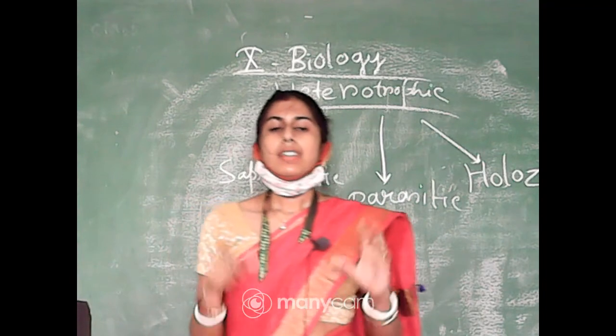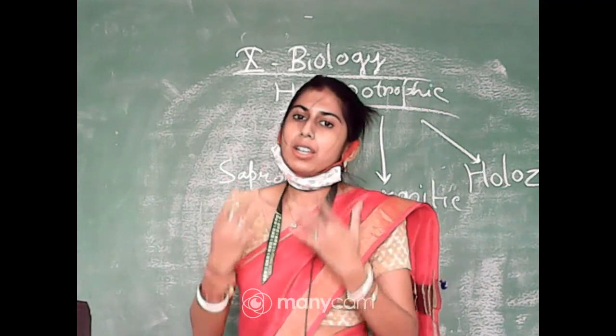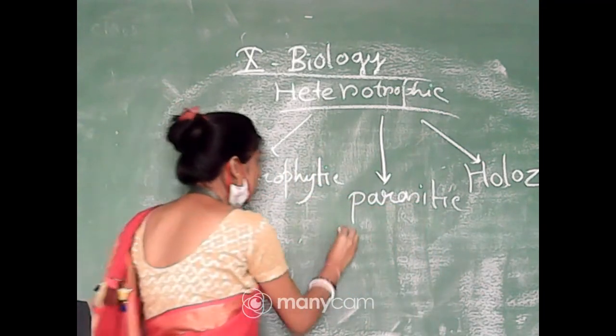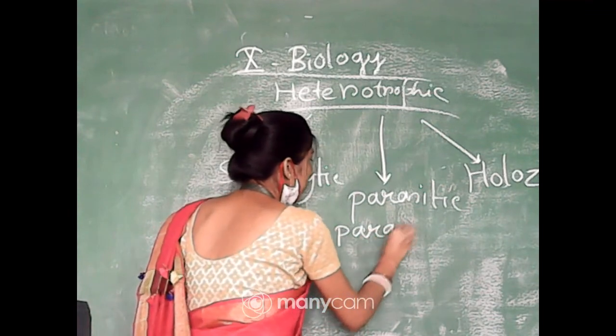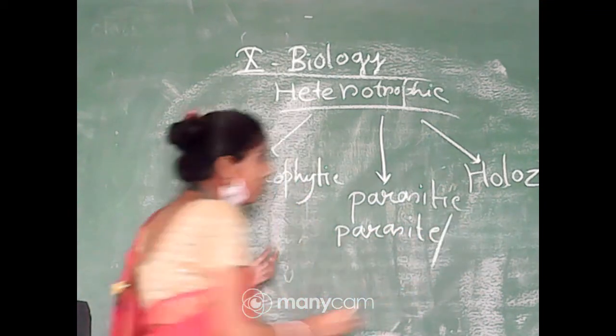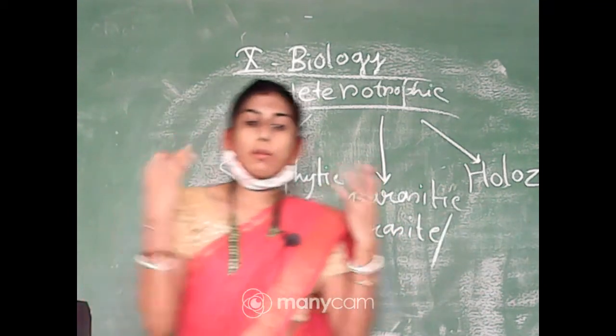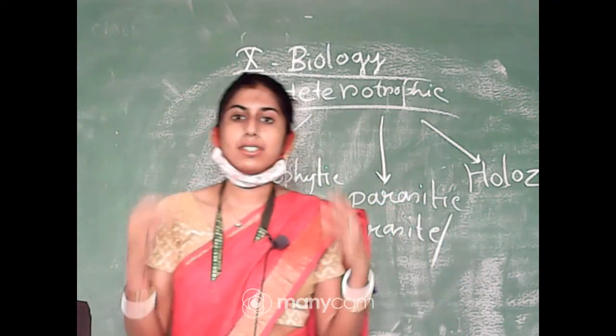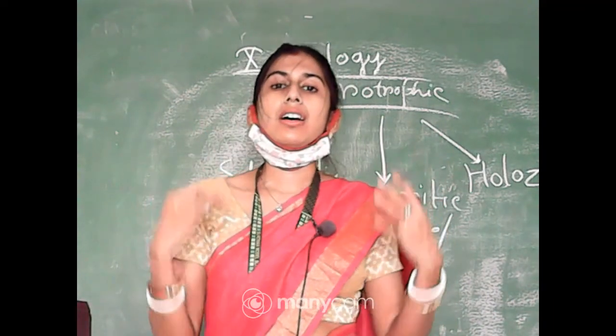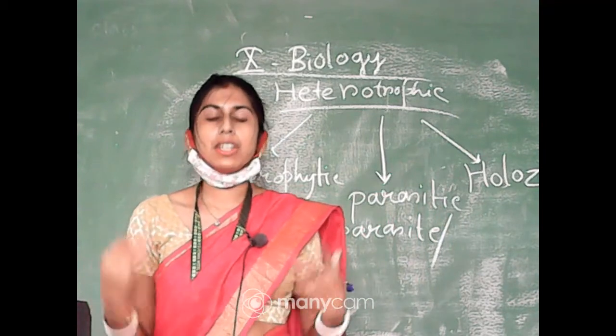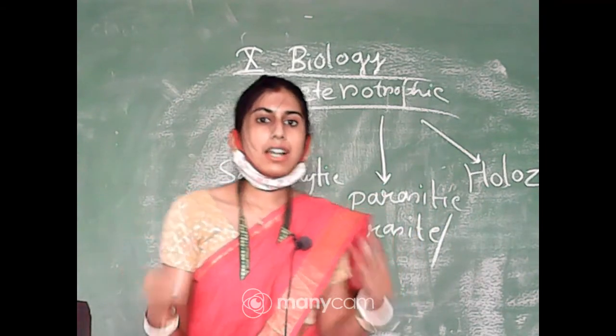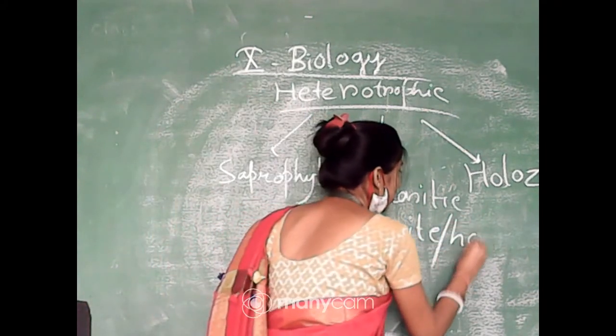Now, the organism which is dependent for the food and shelter is considered a parasite, and the organism providing the food and shelter, in whose body the parasite is living, is considered the host.